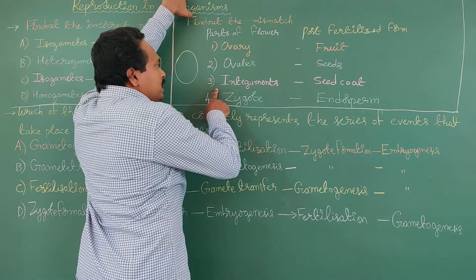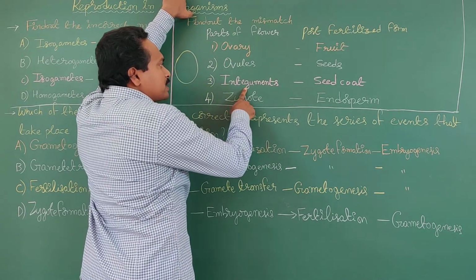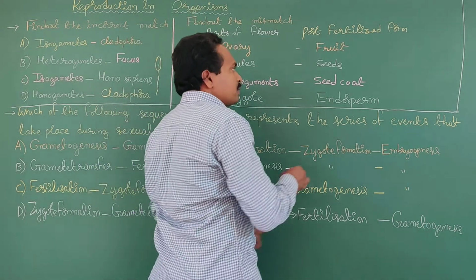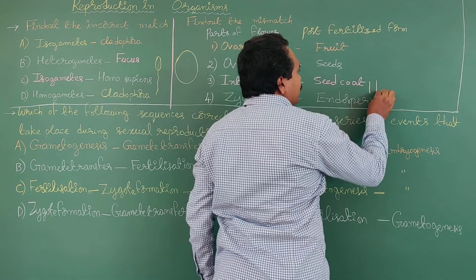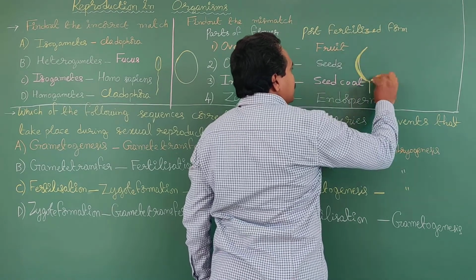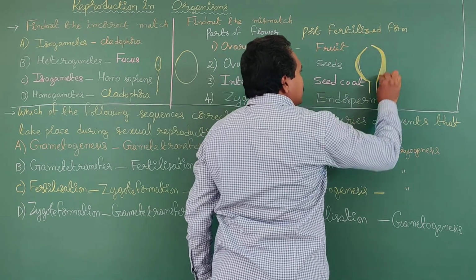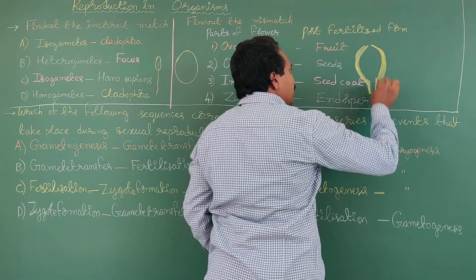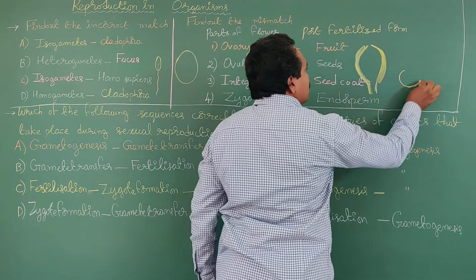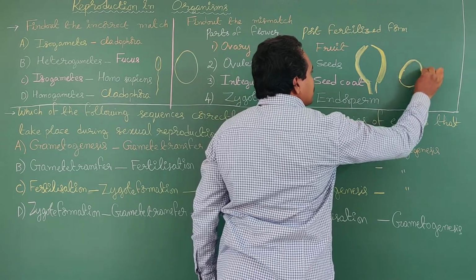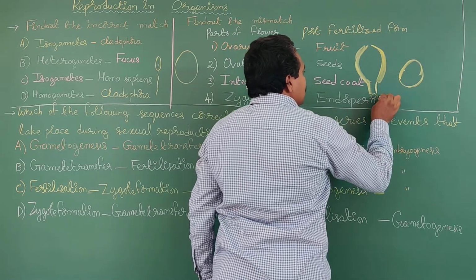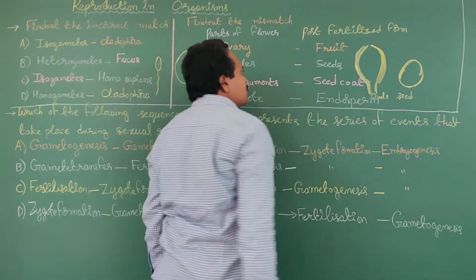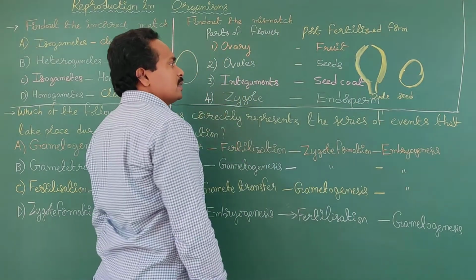What about option C? The third option, integuments. Integuments are involved in formation of seed coats. In an ovule, the protective layers are known as integuments. After the fertilization process, the ovule becomes the seed.